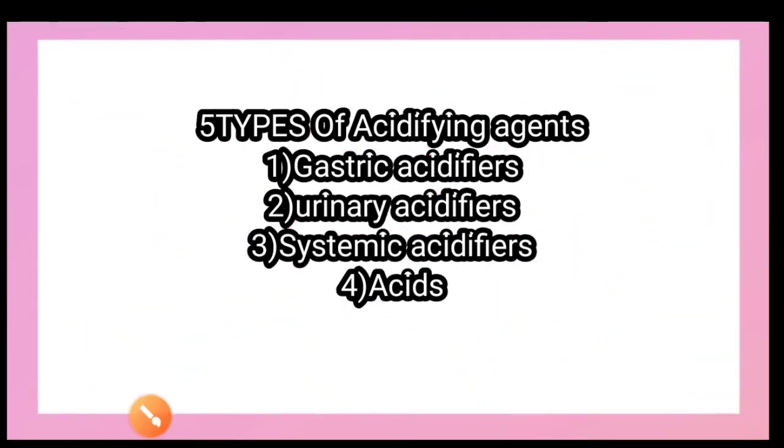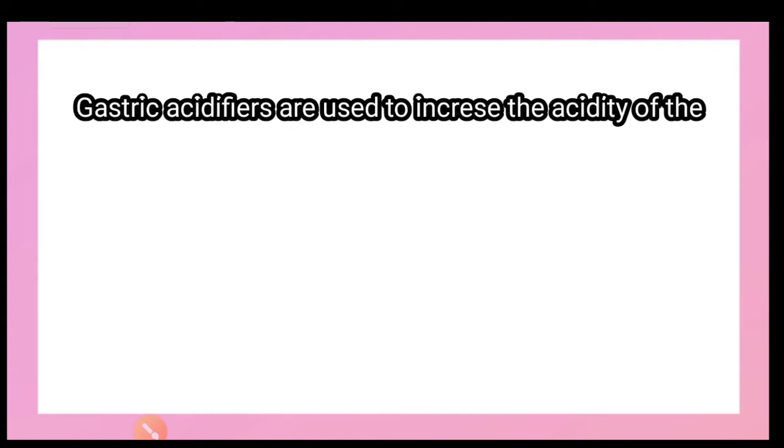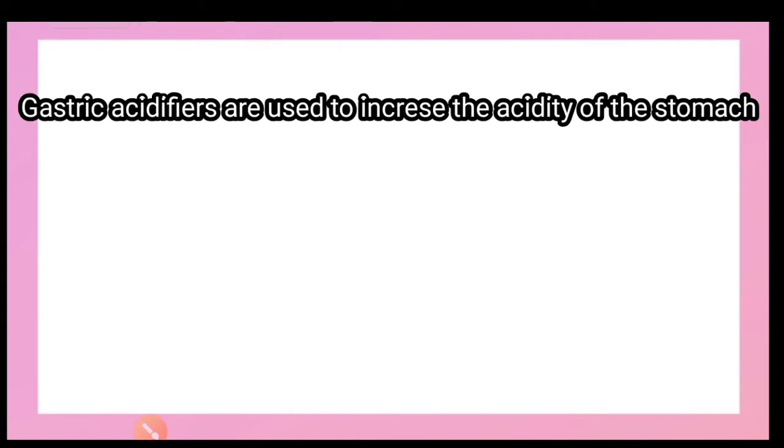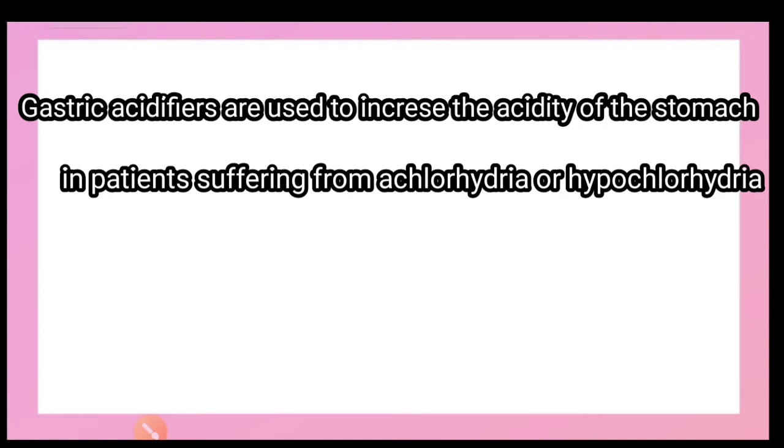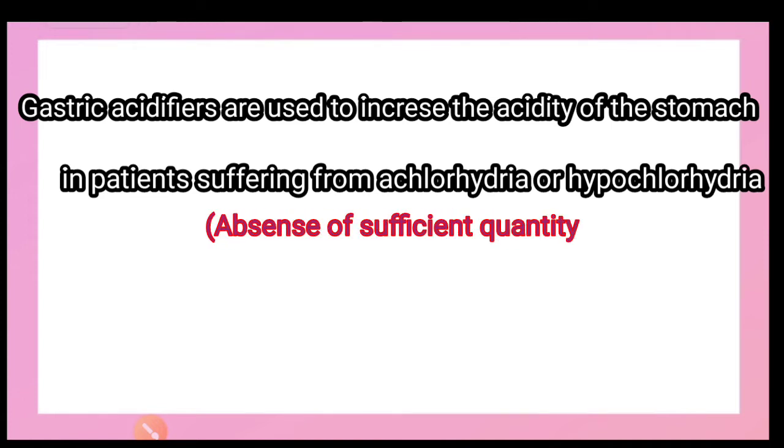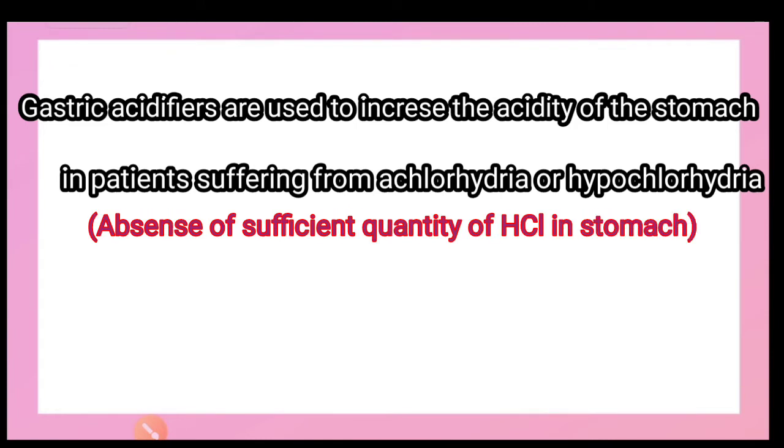The first subcategory of acidifying agents is gastric acidifier, and as per the name, these are the drugs that are used to increase the acidity of our stomach juice in a particular type of patient suffering from achlorhydria or hypochlorhydria. Achlorhydria means the absence of sufficient quantity of stomach acid in that particular patient.